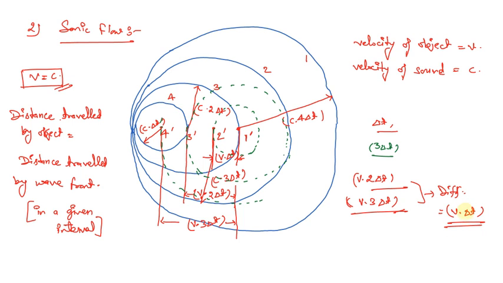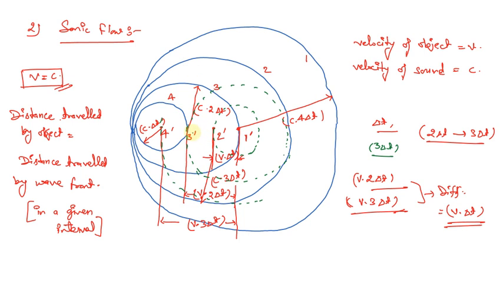So this will be the distance covered by the object in a time interval of 2 delta t to 3 delta t. So in that period, the circle is going to draw, that is circle 2.